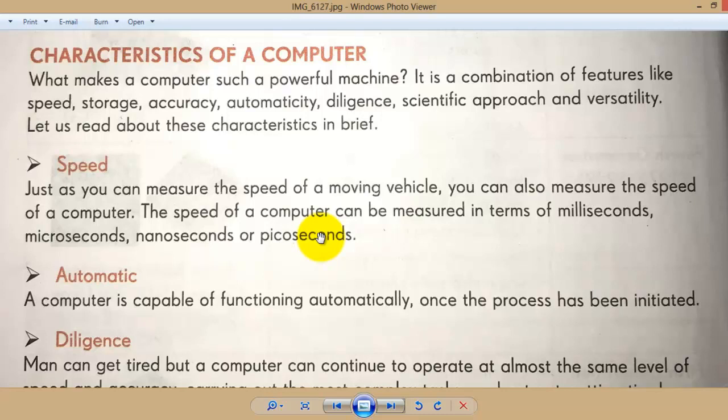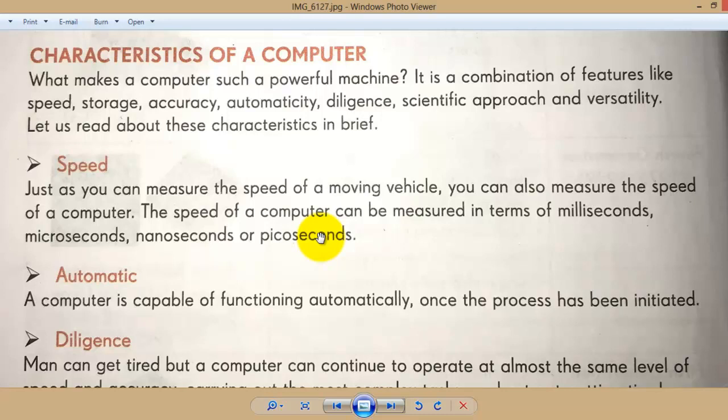Because of these characteristics. These characteristics are not there in other machines like a washing machine, TV, or any other example we discussed earlier. That's why all these characteristics are in our computer, and it's more accurate and more useful than other machines. That's why it is called a powerful machine, and it does so many works, calculation, and everything.